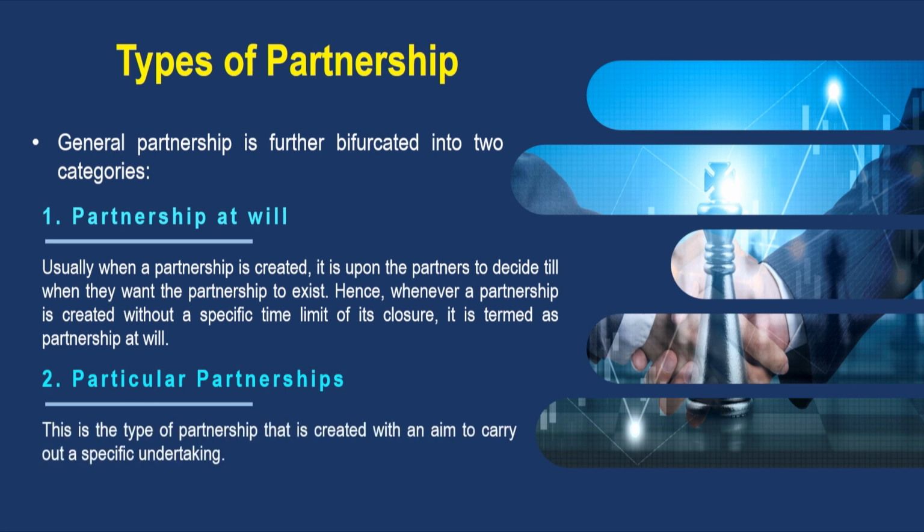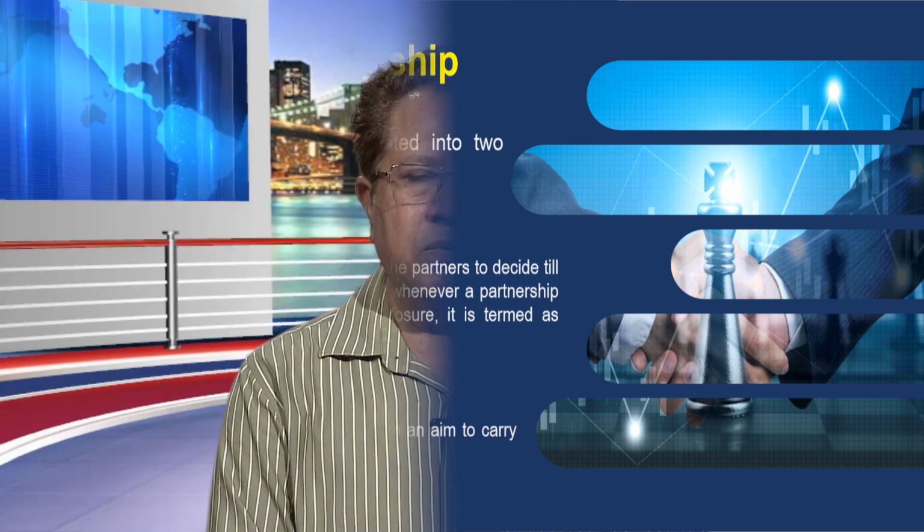The second is particular partnership. This is a type of partnership that is created with an aim to carry out a specific project. For example, a partnership for the construction of a building or partnership for producing a movie.